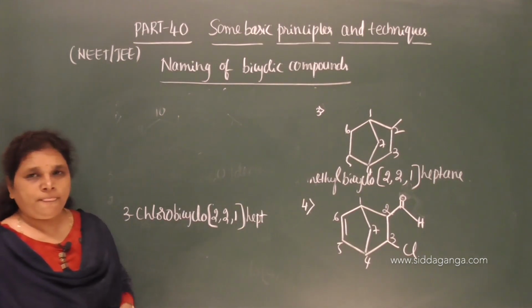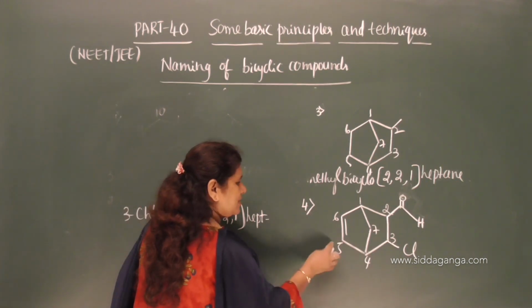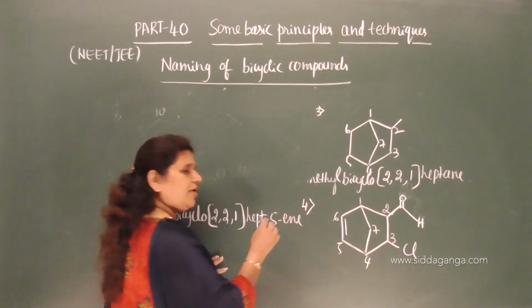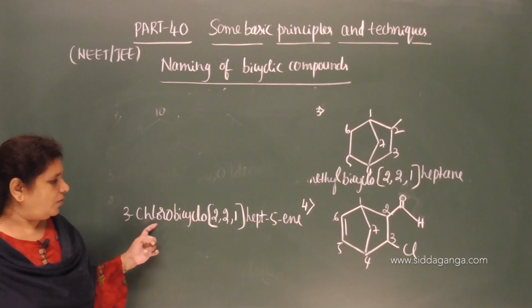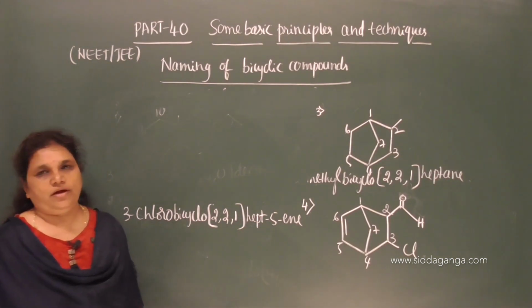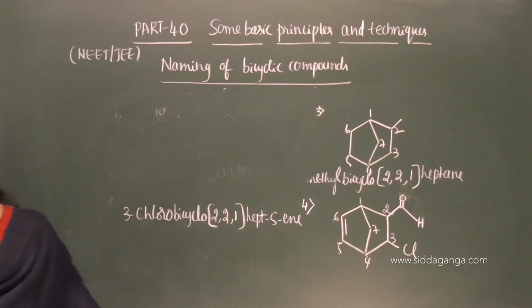Hept is the root word. Between the 5th and the 6th carbon we have a double bond, so therefore 5-ene. So, 3-chloro bicyclo 2,2,1 hept-5-ene is the name for this bridged bicyclic compound.